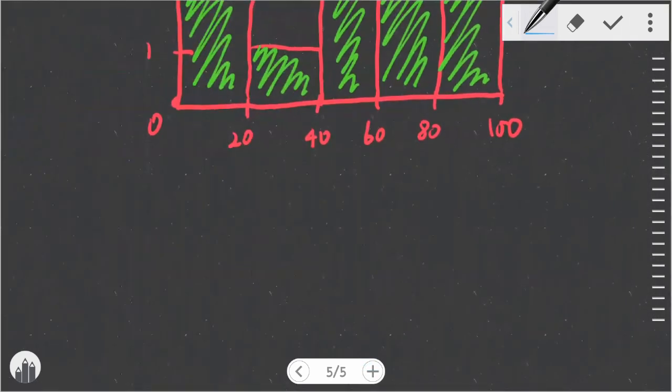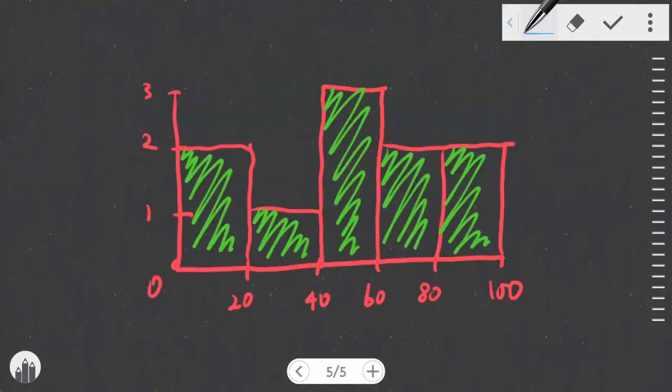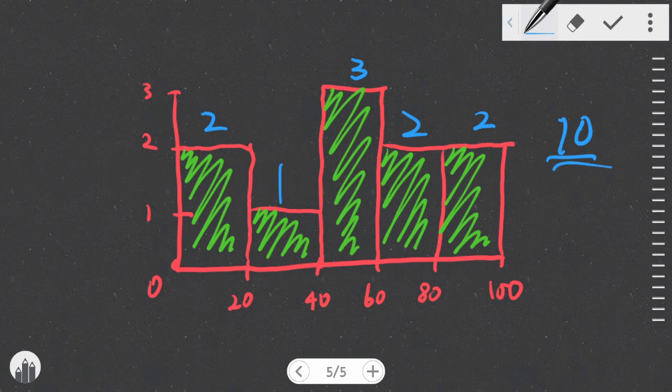So here's a histogram of students' grades in a certain school, whose maximum number you can achieve is 100. If we analyze this, there are two students who get a grade between 80 and 100, 2 between 60 and 80, 3 between 40 and 60, 1 between 20 and 40, and 2 students between 0 and 20. So in total, there are 2, 4, 7, 8, 10 students here.